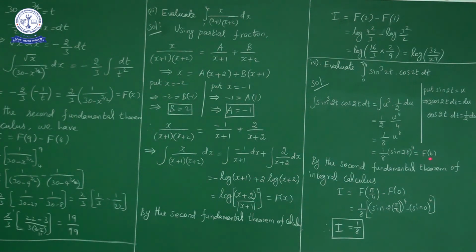So by the fundamental theorem of integral calculus, I is equal to F of b minus F of a. So F of pi by 4 minus F of 0. So 1 by 8 into (sin 2 into pi by 4) whole power 4 minus (sin 0) whole power 4. Here sin pi by 2 value is 1 minus sin 0 value 0. So 1 minus 0 is 1. So 1 into 1 by 8 is 1 by 8. Okay, we will conclude up to here.